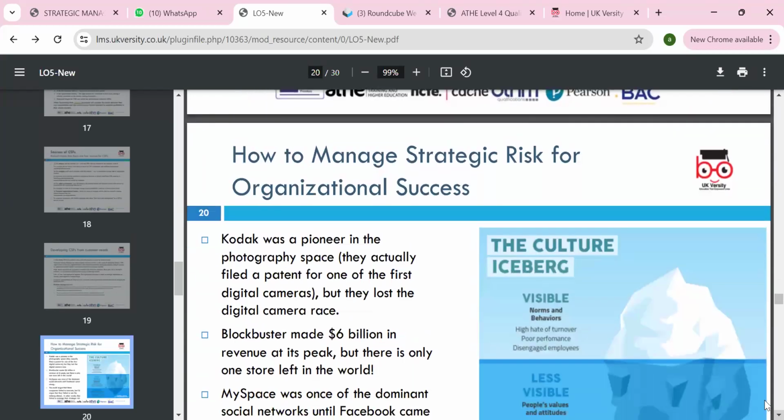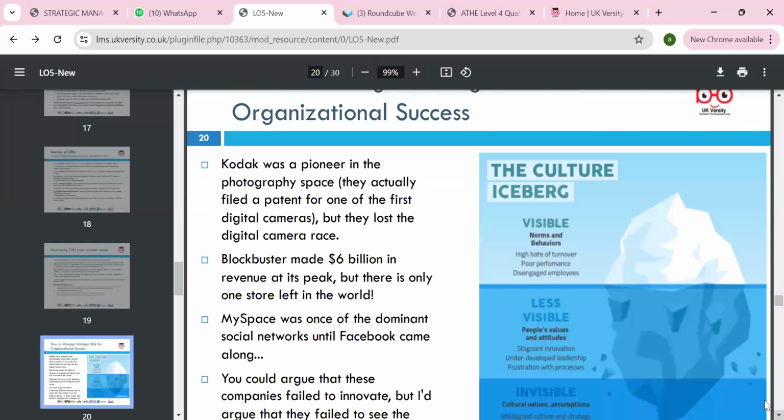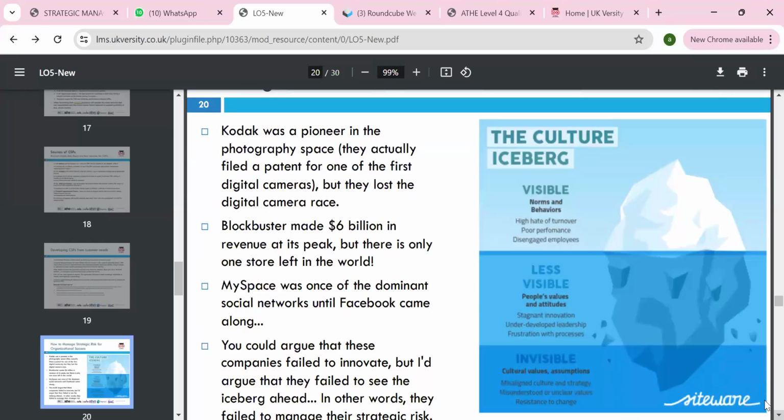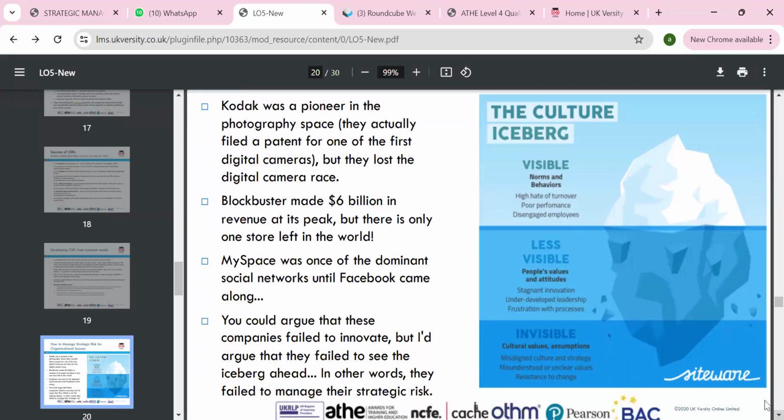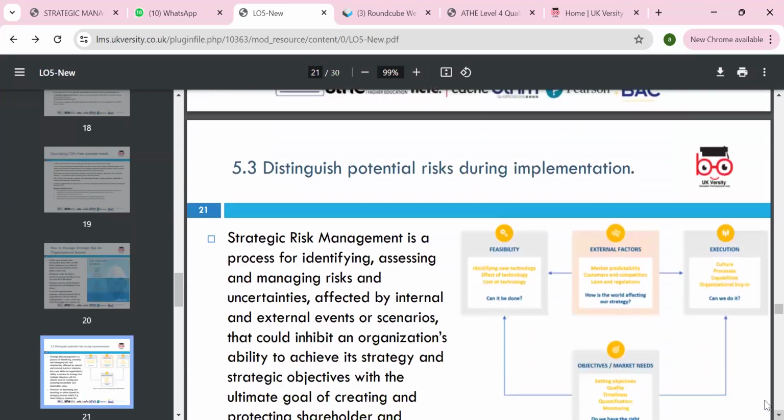Okay, then how do we manage strategic risk and success? Kodak was the pioneer of the photography space and digital cameras. Blockbuster had 6 billion in revenue at its peak, but now only one store is left in the world. MySpace was the dominant social media, then Facebook came along. You could argue these are companies that failed to innovate and ultimately could not sustain. So you have to look at the culture, visible and invisible factors, and change accordingly, because otherwise you can't really sustain.